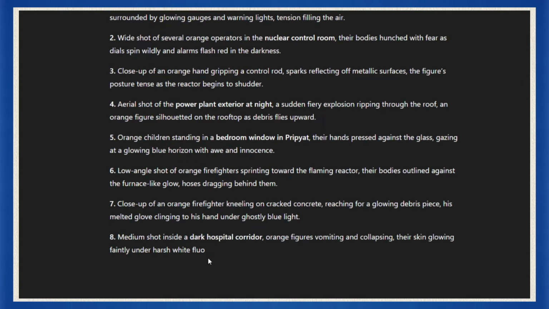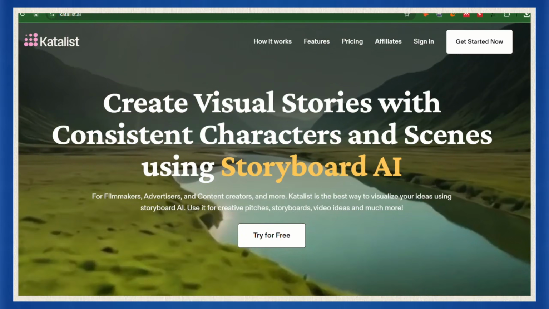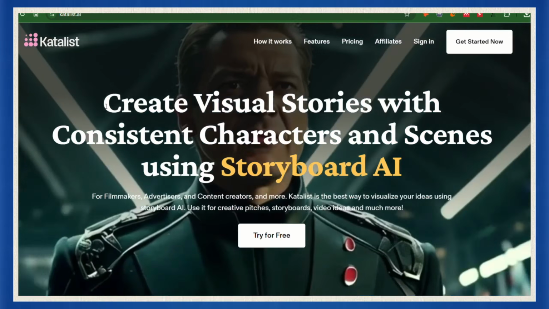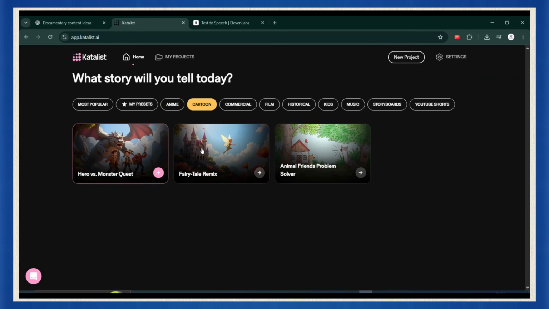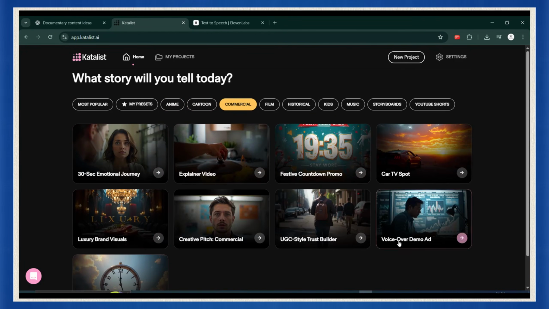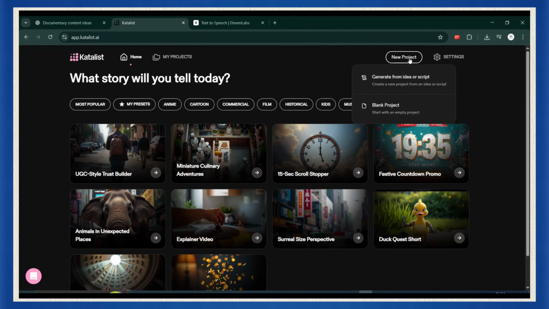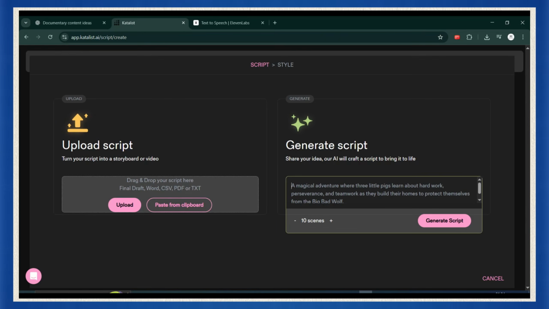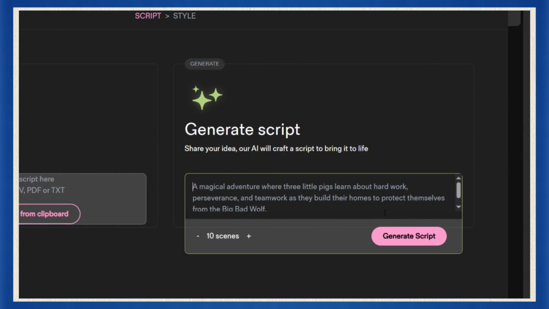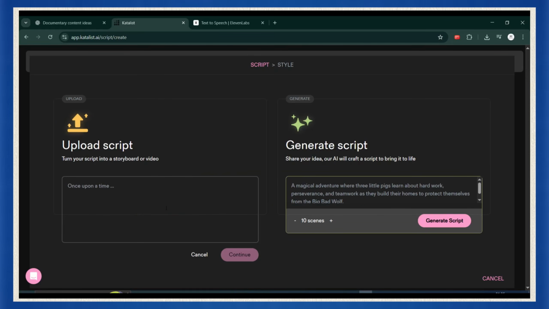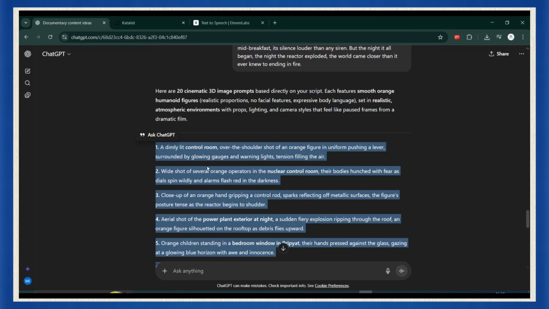Now comes the real game changer, Katalist AI. This is hands down the best tool I've found for automating your visuals. Go to the link in the description, sign up for an account. You'll see different templates to start with. But for this, click here and create a new project. Then select generate from idea or script. At this point, you've got 2 choices. You could just throw in your topic and let Katalist figure it out for you. But if you want the highest quality results, click here and paste in the full detailed storyboard you just got from ChatGPT.